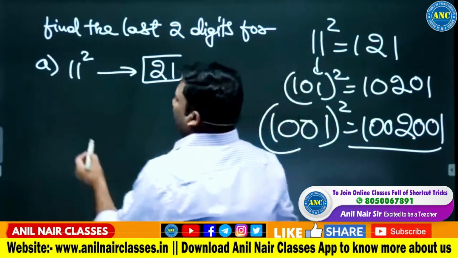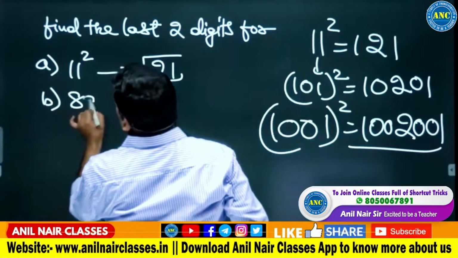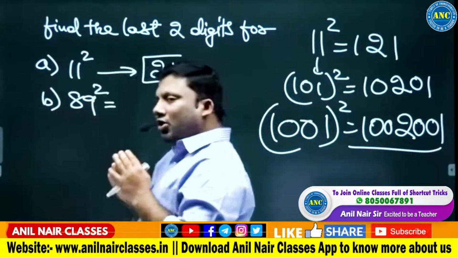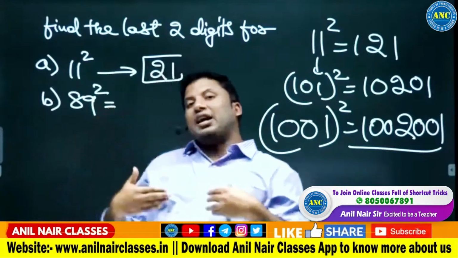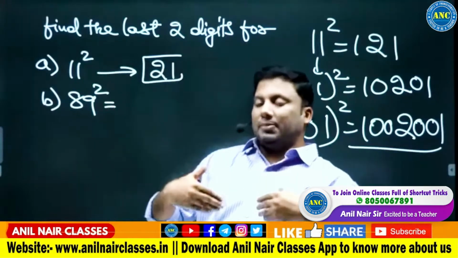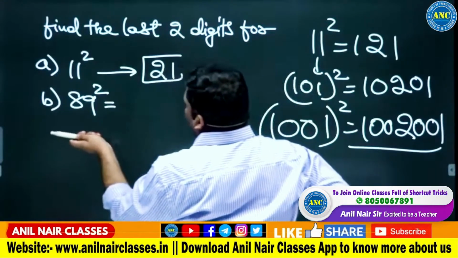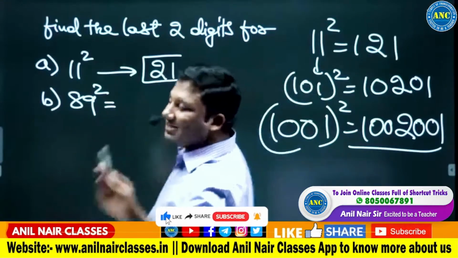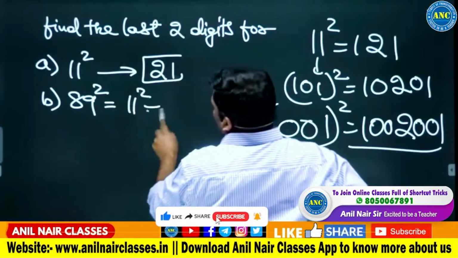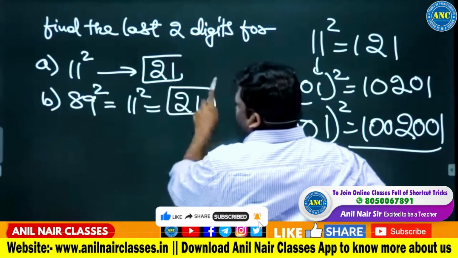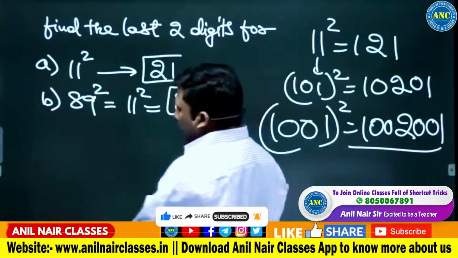Now listen carefully. Suppose I want 89 square. All you have to do is, how much it is 100 minus, 50 minus, 50 plus, 100 minus, 100 plus. 89 square. 89 is 11 less than 100. So 11 square, last two digits is 21.